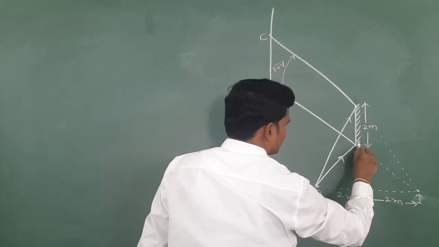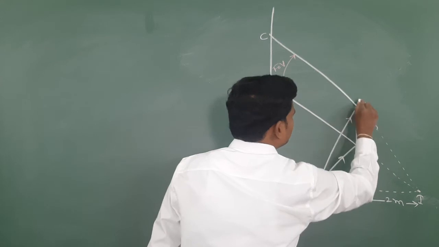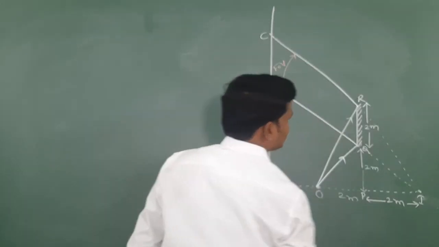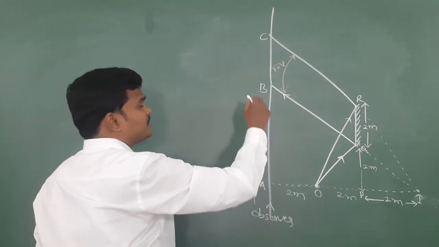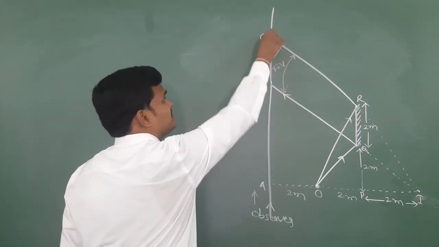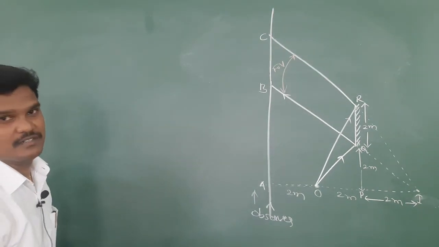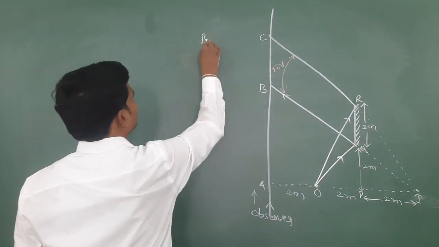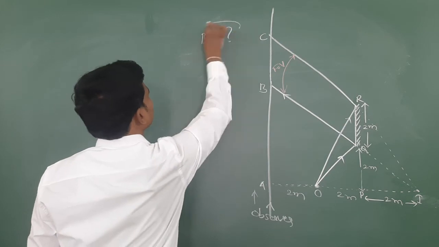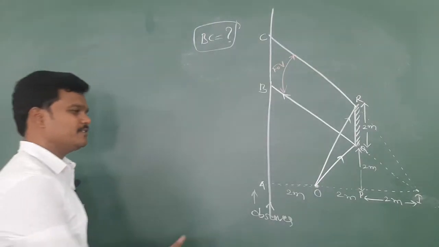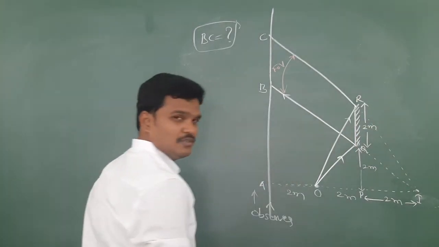P here is the bottom of the mirror, Q, top is R, and this is I. If the observer is in between B and C, then he is able to see the image of the object. Means we have to find out the BC value. So, this is our question. We have to find out BC value. I given some easy numbers 2, 2, 2, 2.